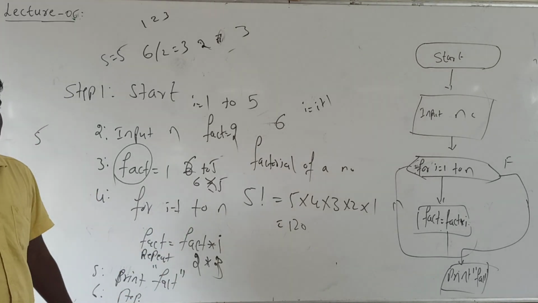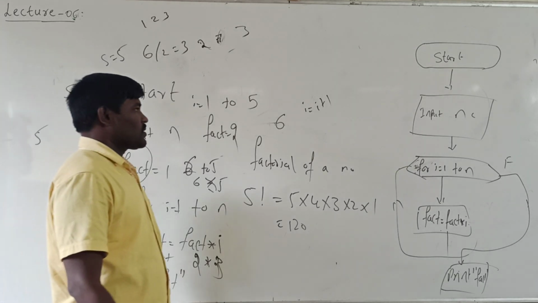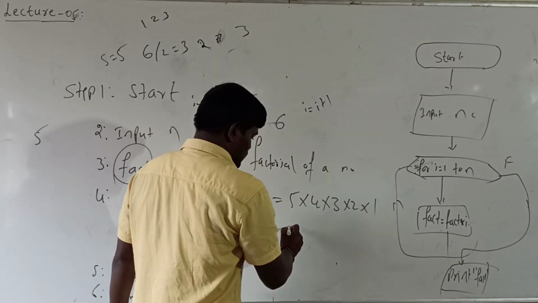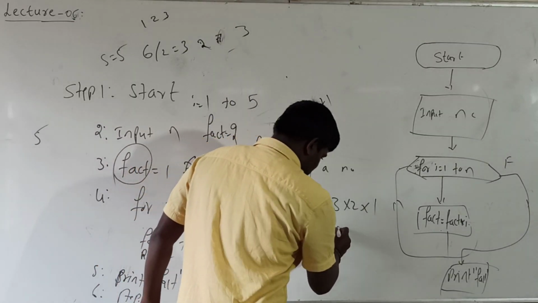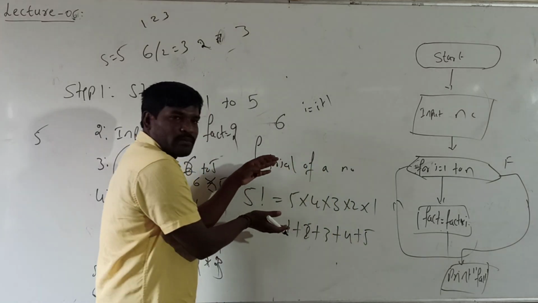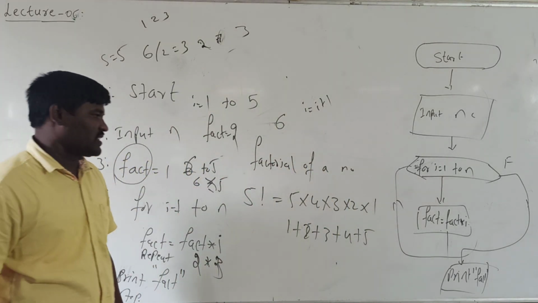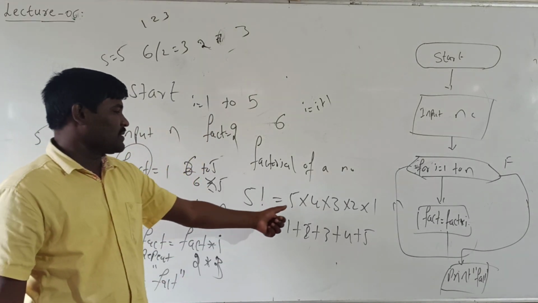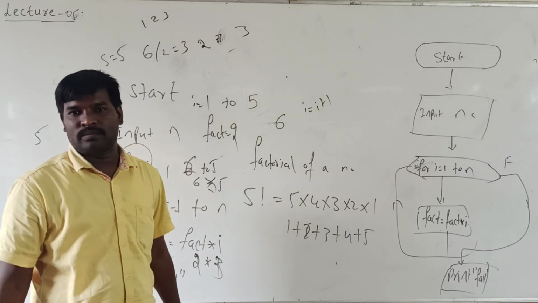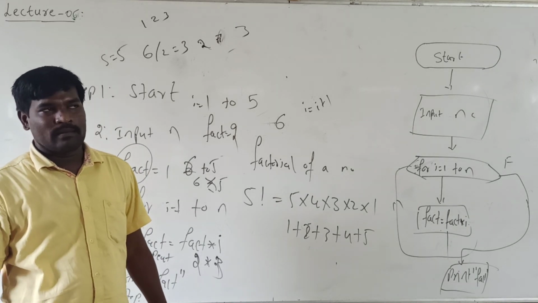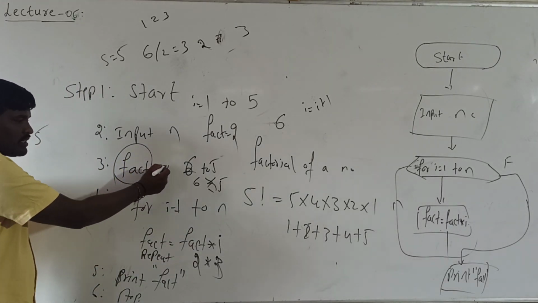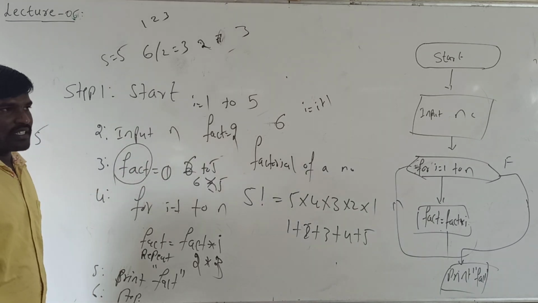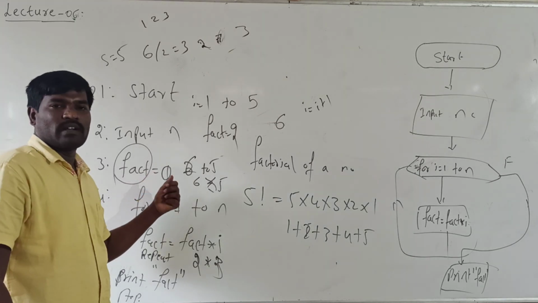Next you can print. In the same way, you can take the sum of natural numbers: 1 plus 2 plus 3 plus 4 plus 5. It is similar to the factorial, the only difference is the symbol. In the factorial we take multiplication, but in the sum of natural numbers we take plus. Initially we take it as 0. In the factorial, why do we take the initial value as 1?